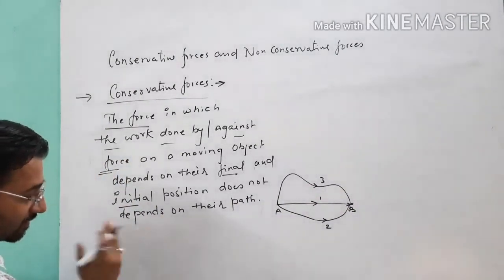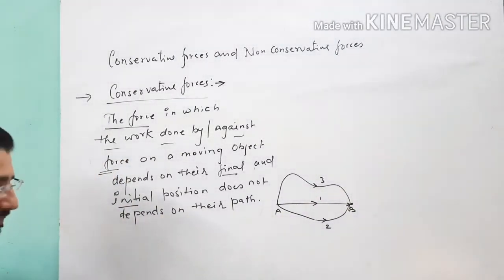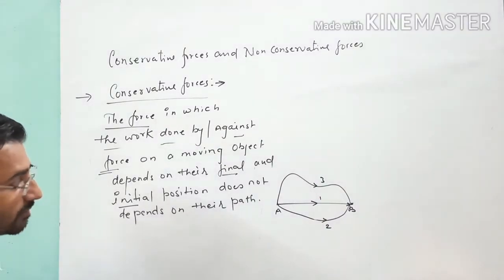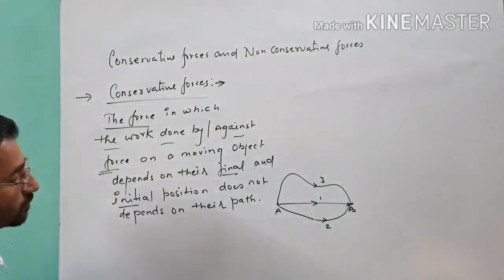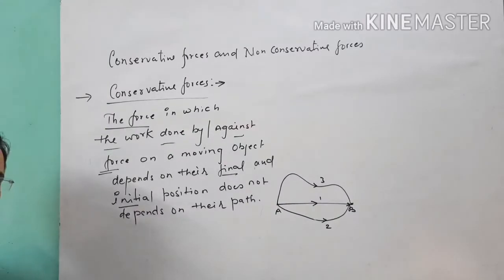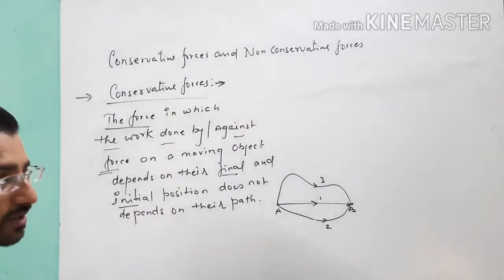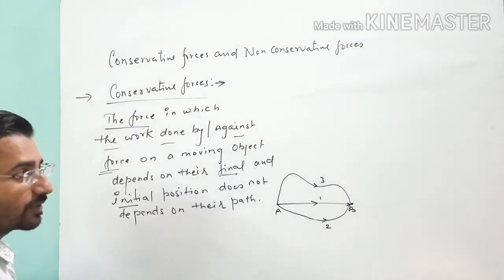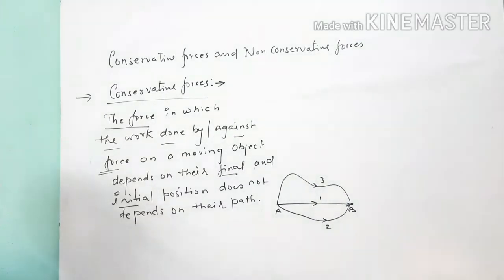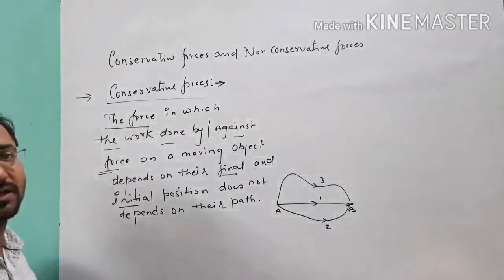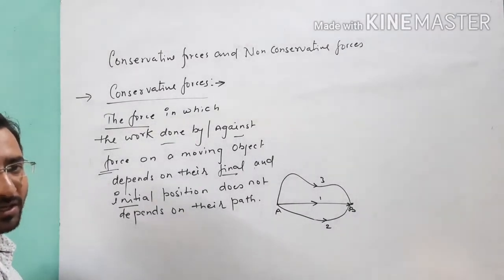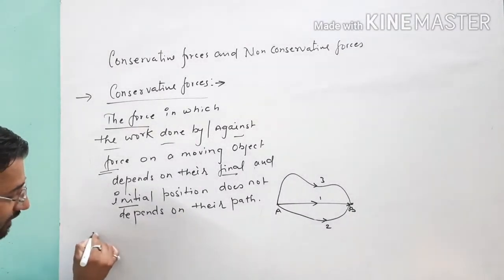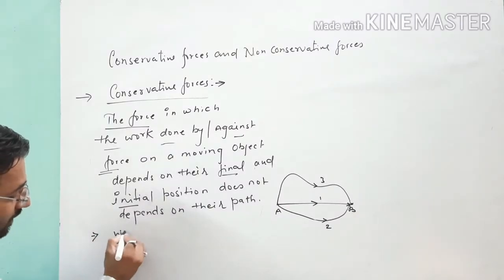We have different examples, like one example is gravitational force, meaning work done under gravitational force when we want to shift an object from a ground point to a certain height. We will see that in different paths the work done will be the same if the object reaches the same height in both conditions.